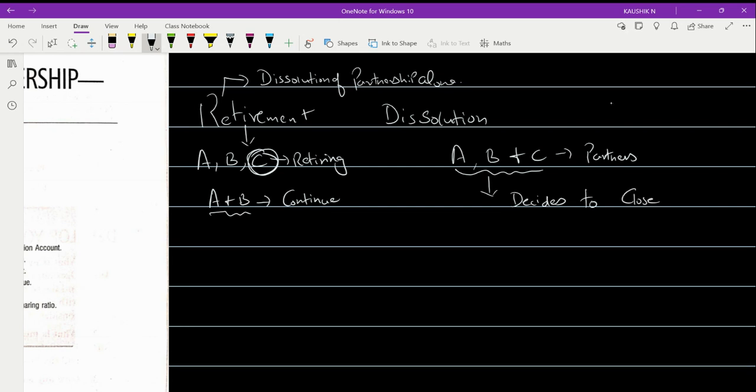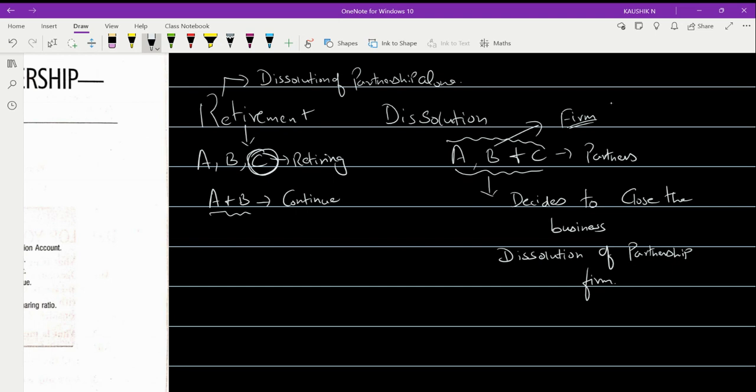Okay, they have decided to close the business, then only we will call it dissolution of partnership firm, because individually we call each one a partner, and collectively, A, B, and C put together, we call it a firm.